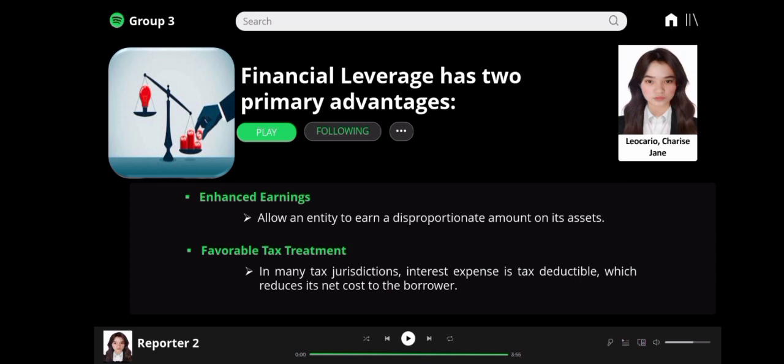The first advantage of financial leverage is enhanced earnings.